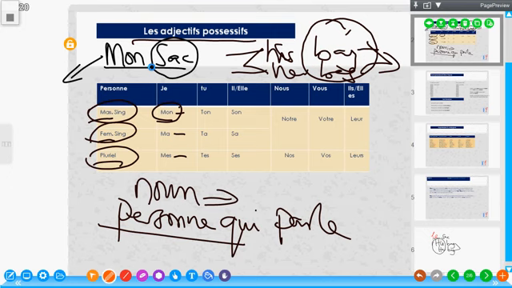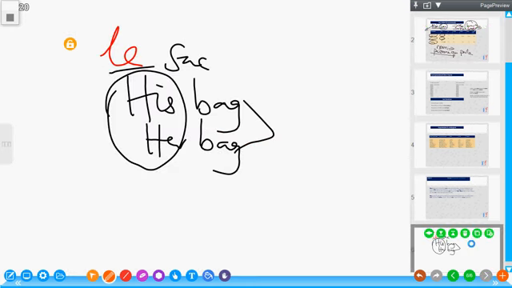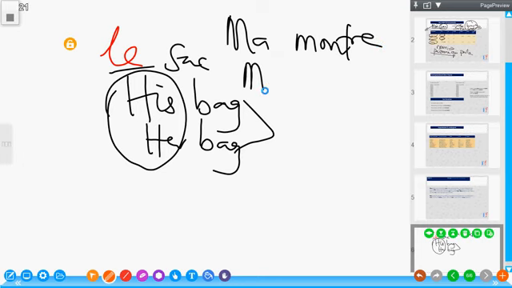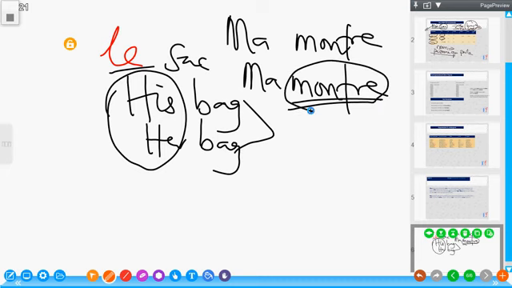Then we have feminine singular, which is ma. This ma here is used to possess a feminine singular object. For instance, we have montre, which is wristwatch. Montre means wristwatch. So I can say ma montre, which means my wristwatch, either masculine or feminine. The most important thing is the gender of the object we are possessing.